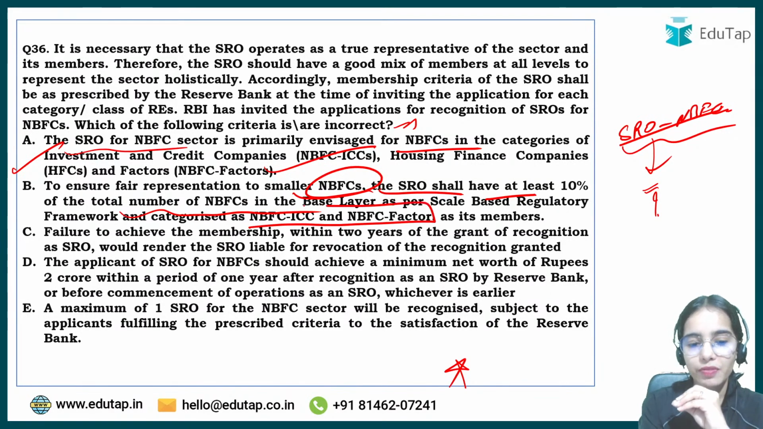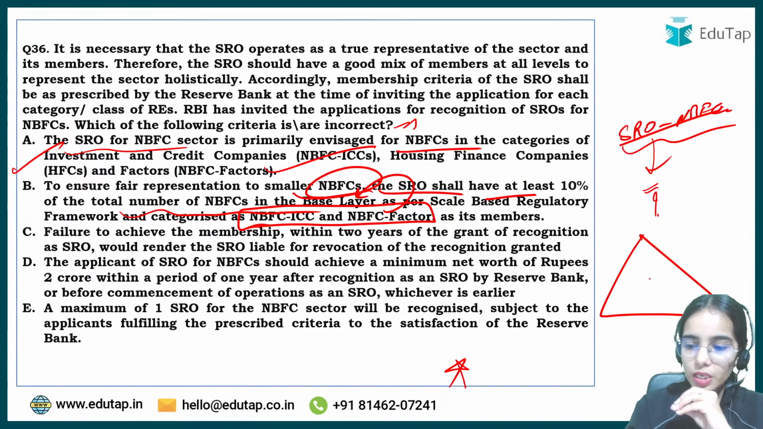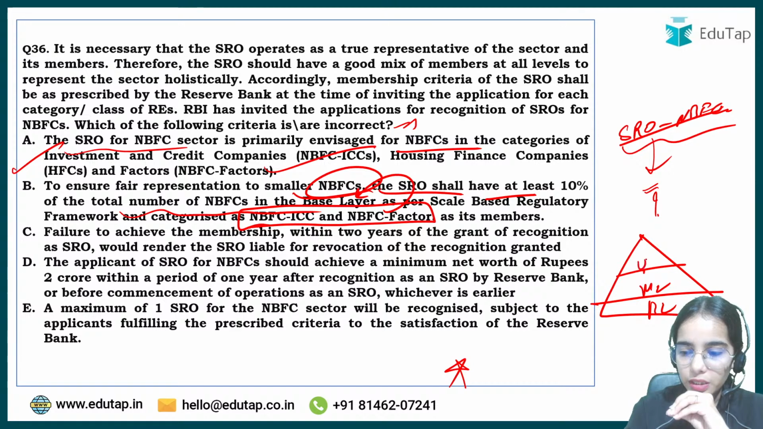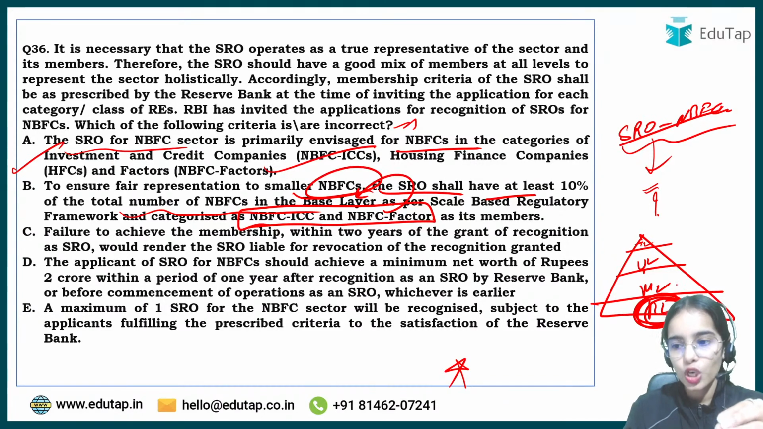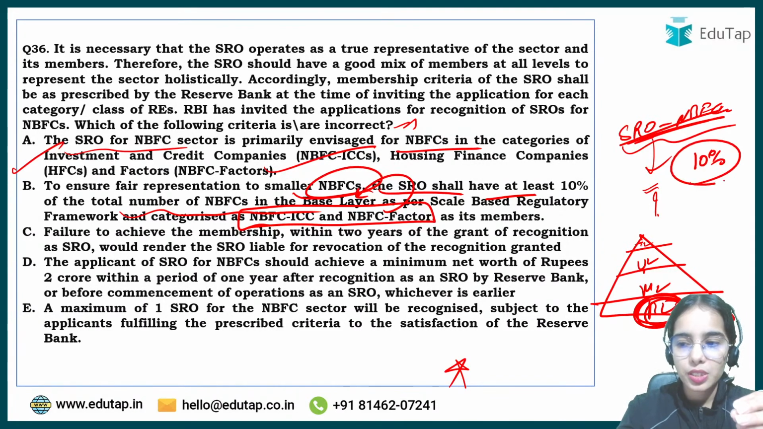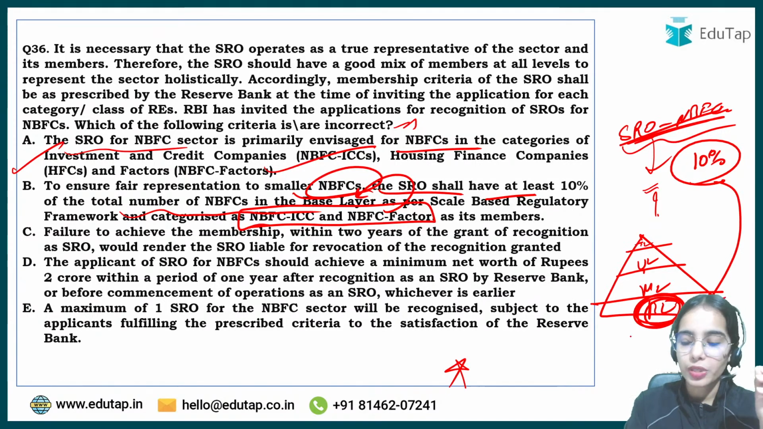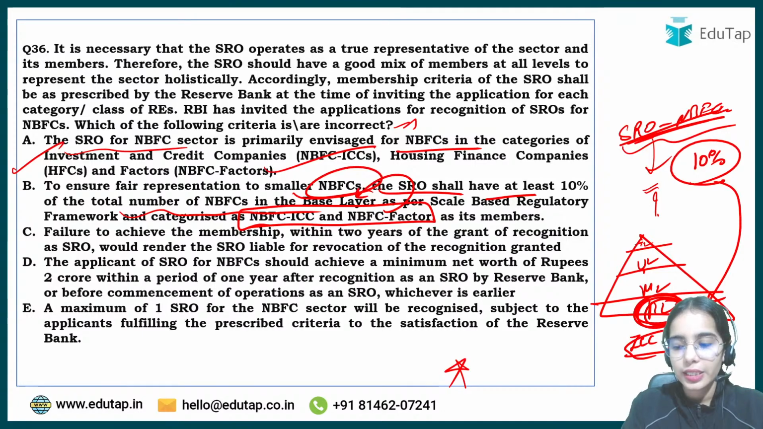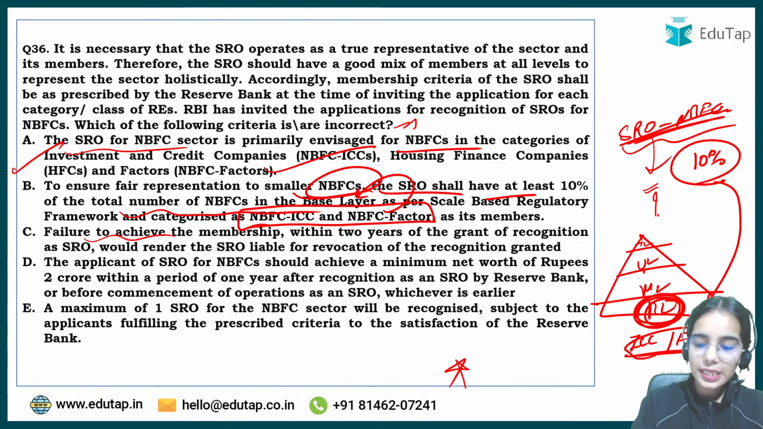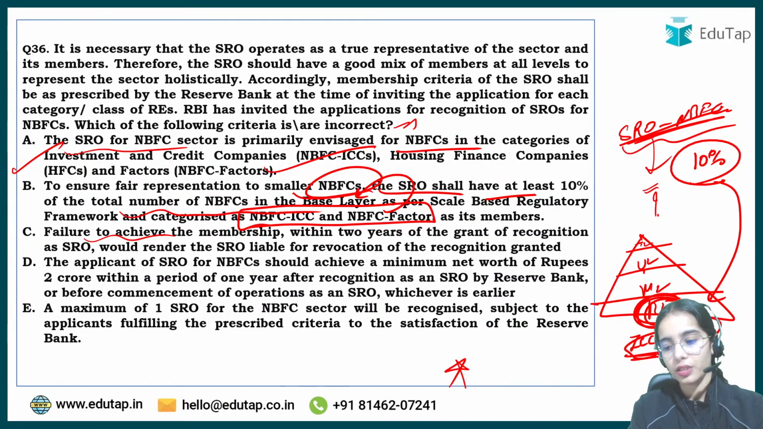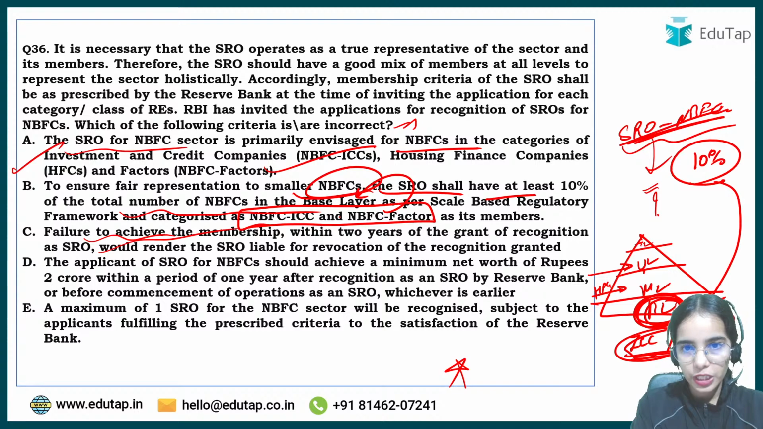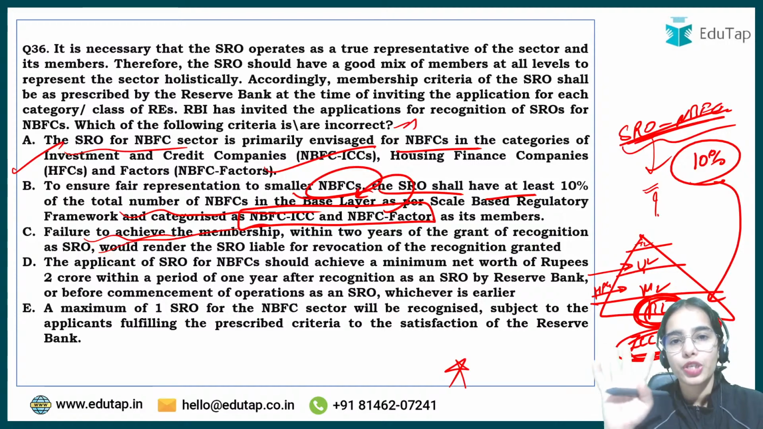So NBFC, ICC and NBFC factors, they can also be in the base layer. So there is base layer, middle layer, upper layer and the top layer. So to have the representation of the smaller NBFCs also in the SRO, SRO NBFC should focus on having 10% of its members from the base layer, from the NBFC, ICC or NBFC factors that are in the base layer. Now ICC and factors, they can be in the base layer, middle layer or upper layer also. So usually the HFCs, they are usually in the middle layer or upper layer. Failure to achieve the membership within 2 years can revoke the grant of recognition. So the recognition can be revoked if within 2 years the membership has not been achieved.